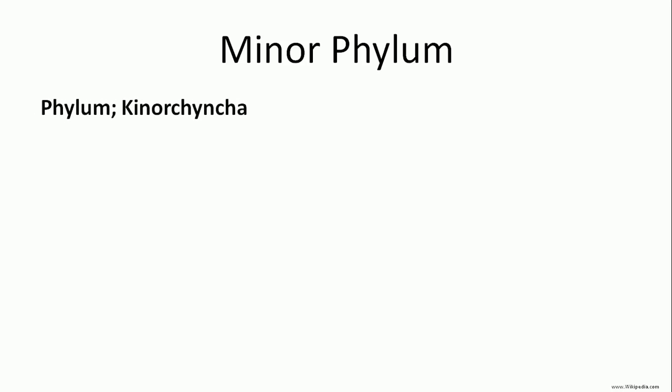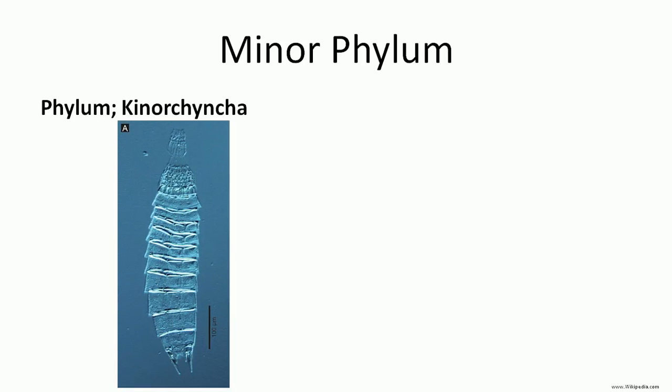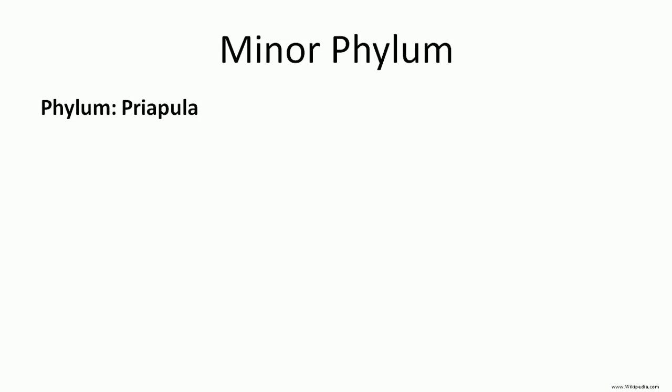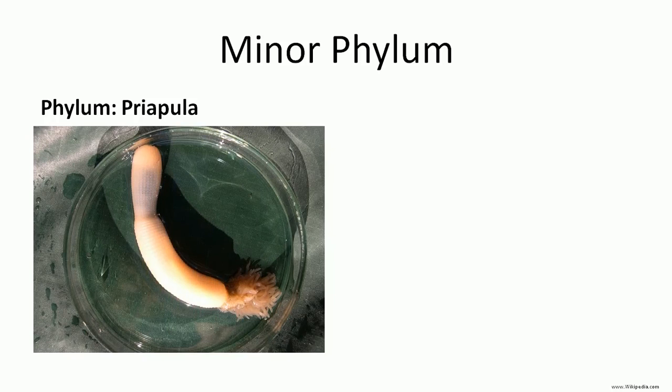Then here is Kinorhyncha, in which we observe a segmented body. Phylum Loricifera. Here we see flower-like structures of the animals we observe in that group. This is the Loricifera. Then Priapulida. Here we see some globe-like structure and tentacles. There is a globe-like structure and here are tentacles. This is a Priapulida. Then phylum Rotifera.